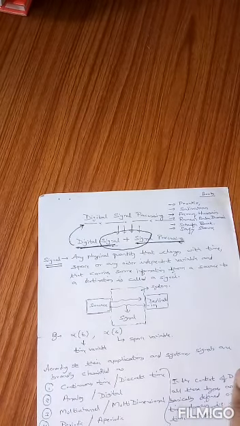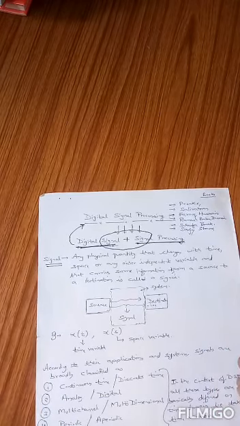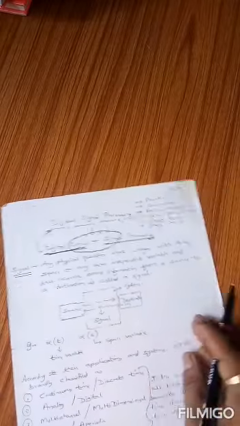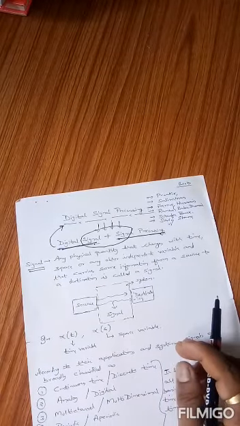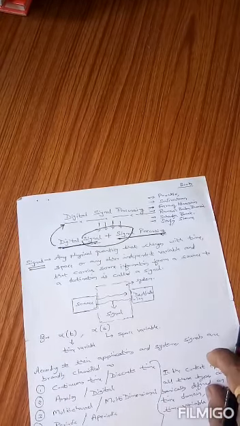To make it very clear in a very simple language, a signal is any physical quantity that carries any information from one place to another place. A signal should be a physical quantity that can be recorded and that should contain information from one position to another position.